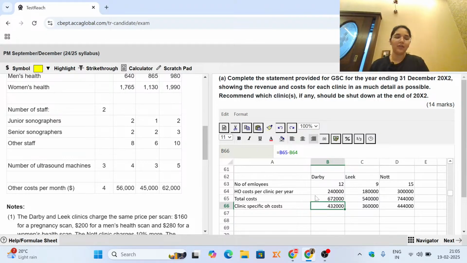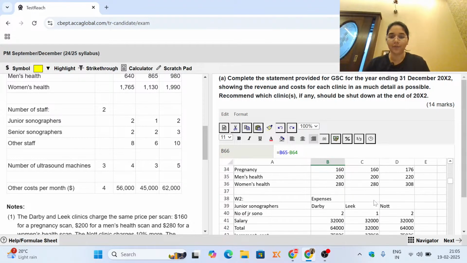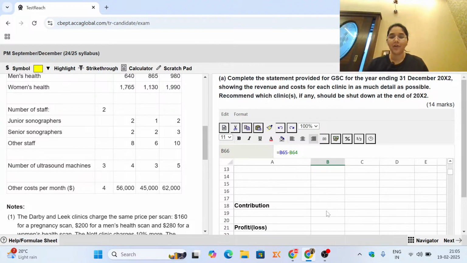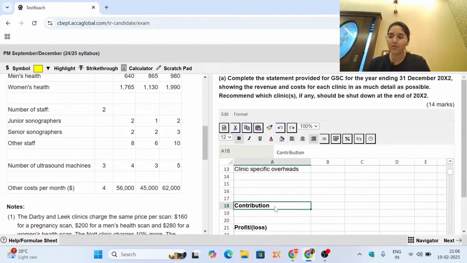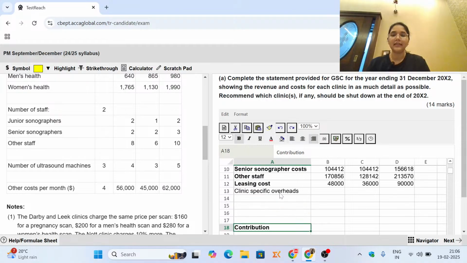We are now done with all of the calculations. We just have to put them in the calculation that we have done above, the proforma that we have created above. Here we have our leasing cost all done, and after we've put in the leasing cost, the next thing that we are going to put in is the clinic specific overheads. Why are we subtracting this before the contribution? We are doing this because these are specific to the overhead, these are specific to the clinic.